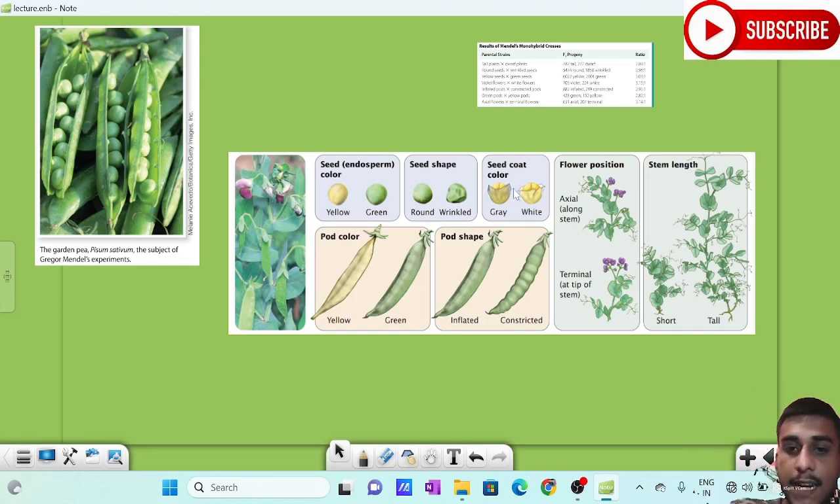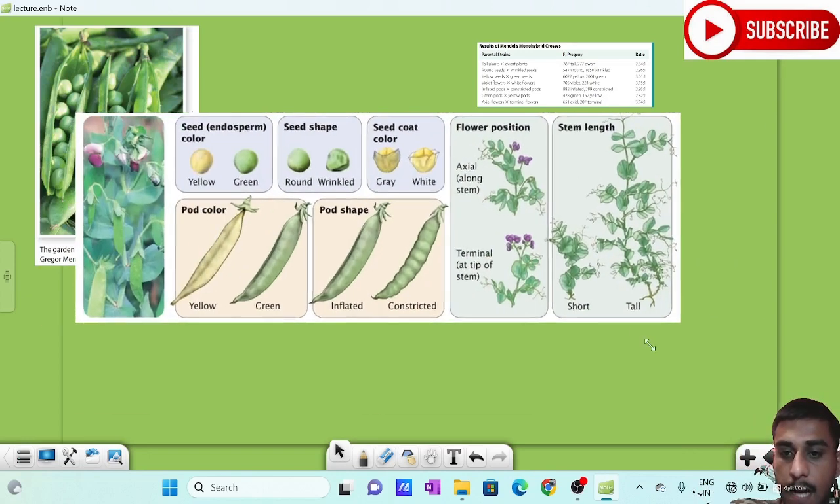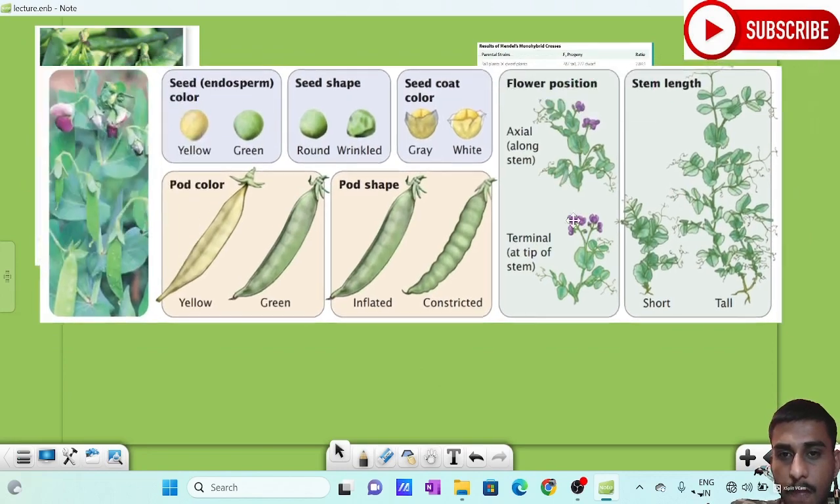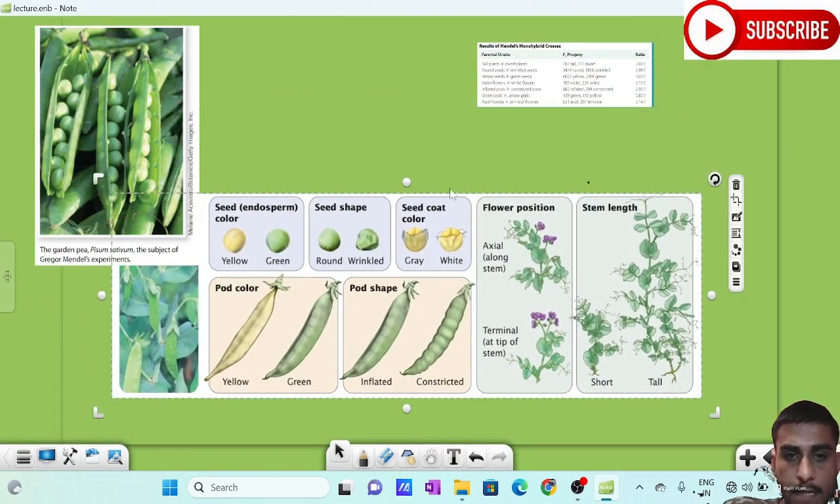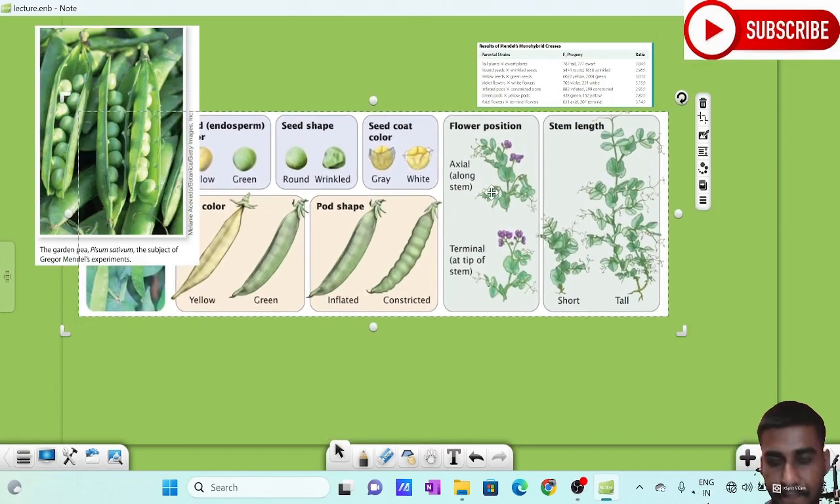Okay. So this is the condition of the flower position. Look, we just check the flower position. We have 2 conditions of flower position. One is the axial flower position and the other is terminal flower position. What is axial? Axial means it is present in the axial branch. The flower, if it is present in the branch, it is known as axial, and if it is present at the terminal or at the stem, it is known as terminal flowering. This is the case of Mendel's experiment. So these are the things to be noted.